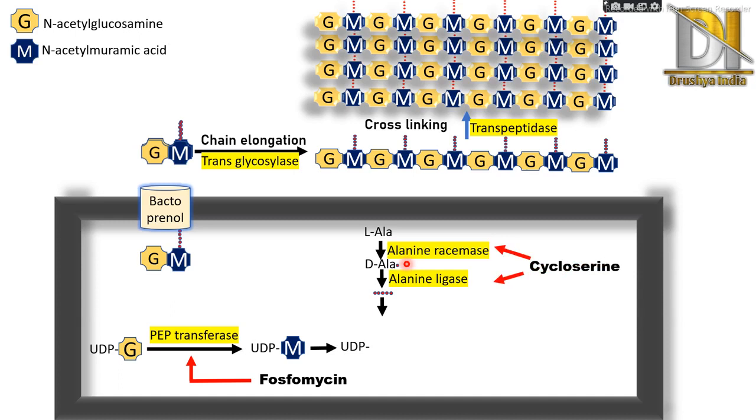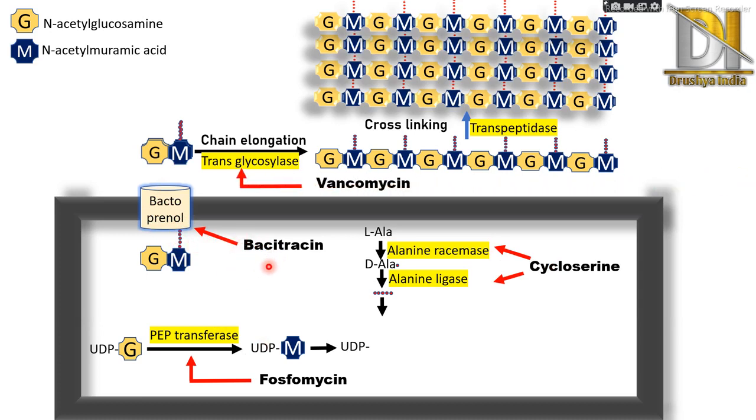Then the next important drug is bacitracin. Here we have seen bactoprenol. It helps to transport the G and M subunit out of the cell, so bacitracin inhibits this transportation. In the name itself, BAC and BAC means bactoprenol and bacitracin, so it is easy to remember.